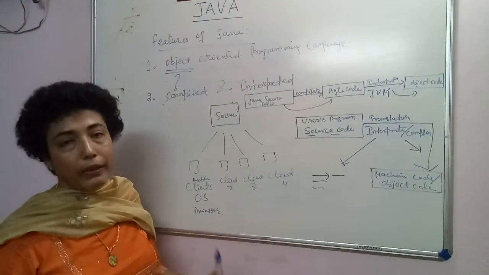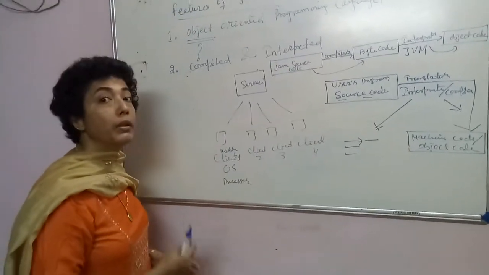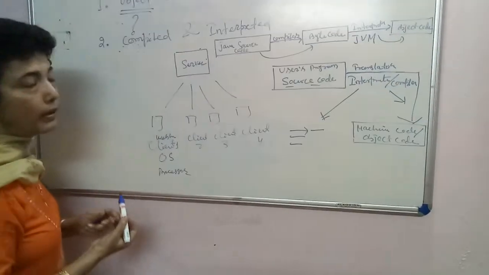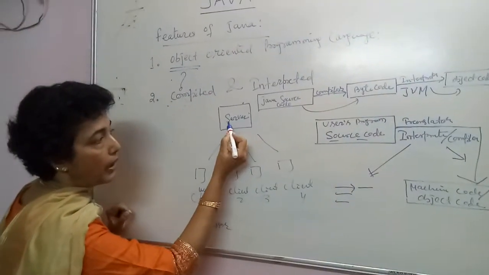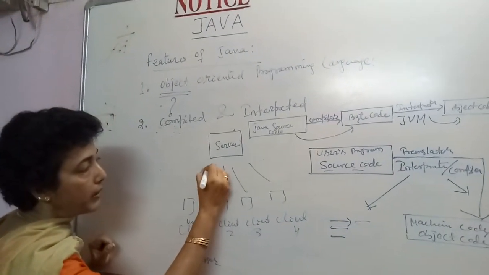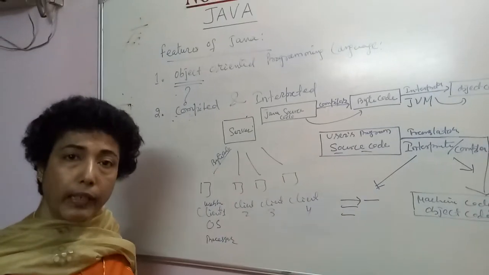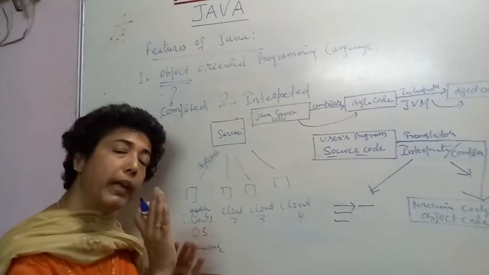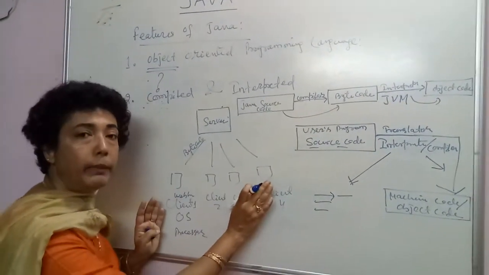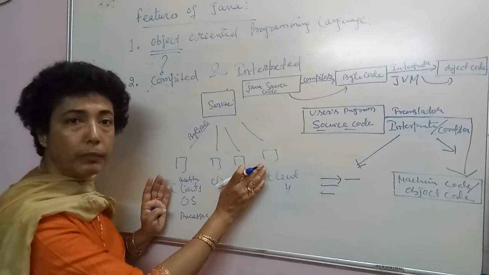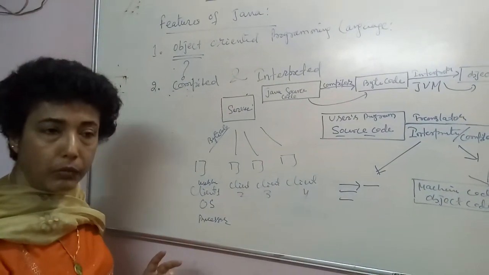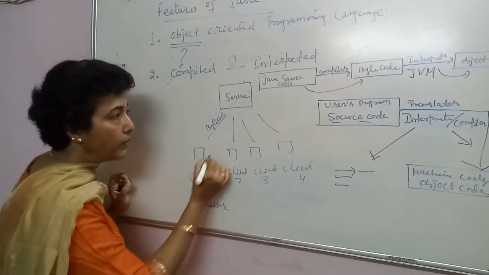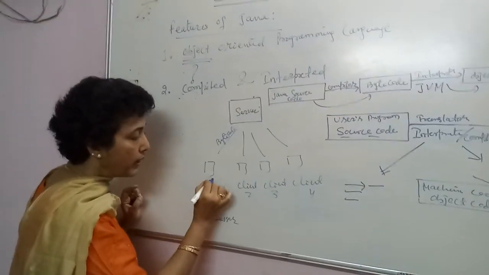No, they will be having different operating systems and different processors, but the program has to run on every processor by the operating system. That is why the Java source code, after the compilation, is converted into bytecode. This bytecode is an error-free code and it can work on any machine. Once compiled and the bytecode is formed, it can run on any machine, not only computers connected to the internet but also any other computer, those not connected to the internet also. That machine should have the Java interpreter, that is your JVM.